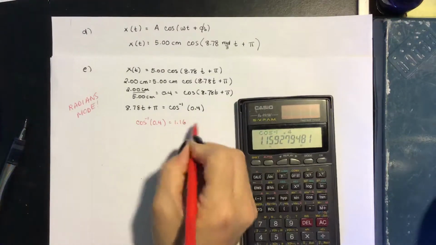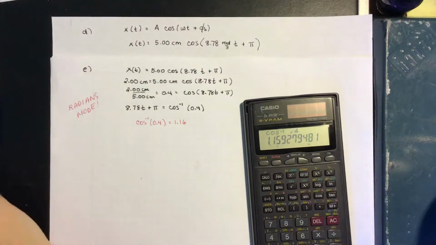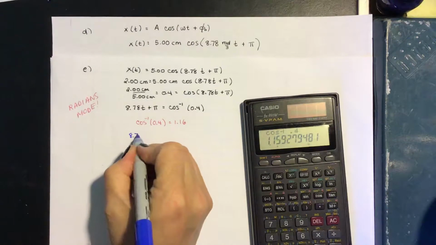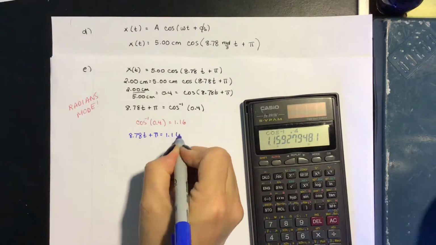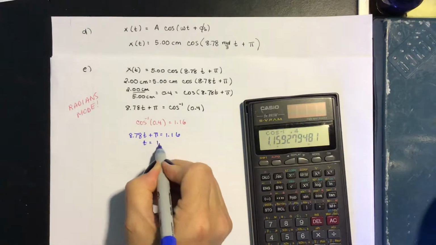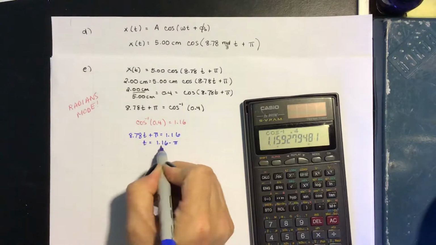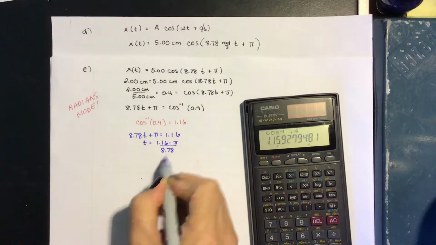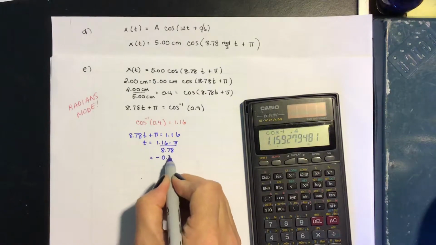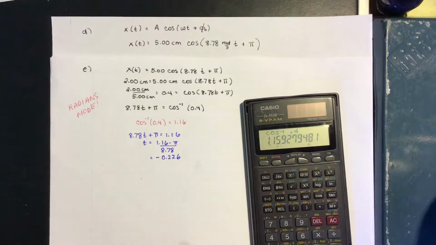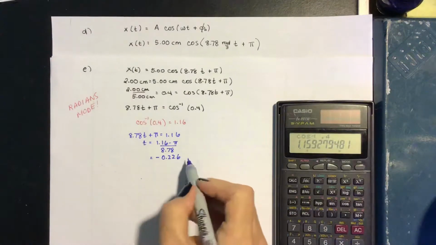Let's put that in our equation and solve for t. So 8.78 times t plus pi equals 1.16. T equals 1.16 minus pi, divided by 8.78, gives us negative, because pi is 3.14, 0.226. That's before we start the whole oscillation. That's before we start our stopwatch, so that can't be right.